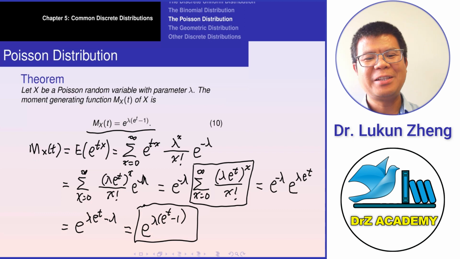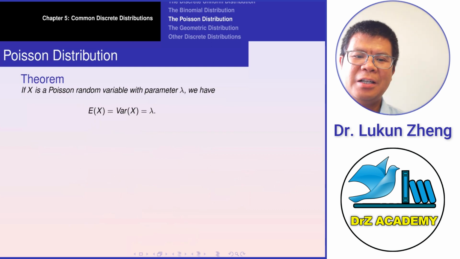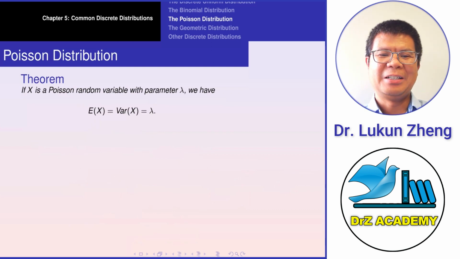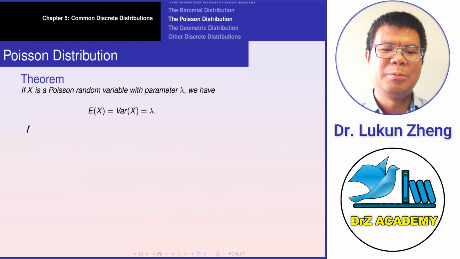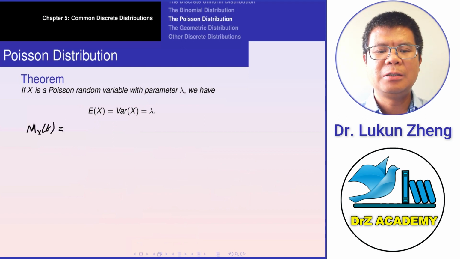Okay, so with this moment generating function, we can get the expectation and the variance, right? So now, for instance, since moment generating function of t equals what? E to the power lambda times e to the power t minus 1, right?